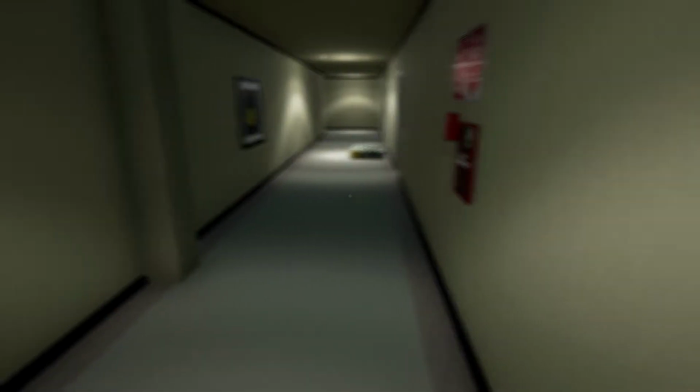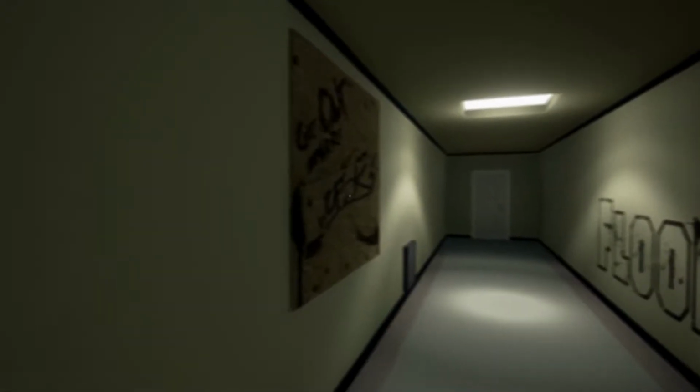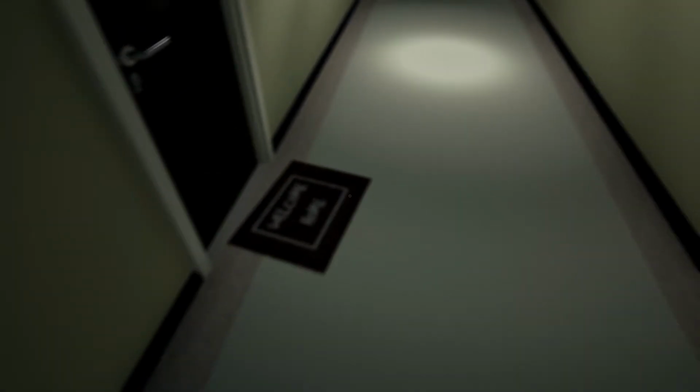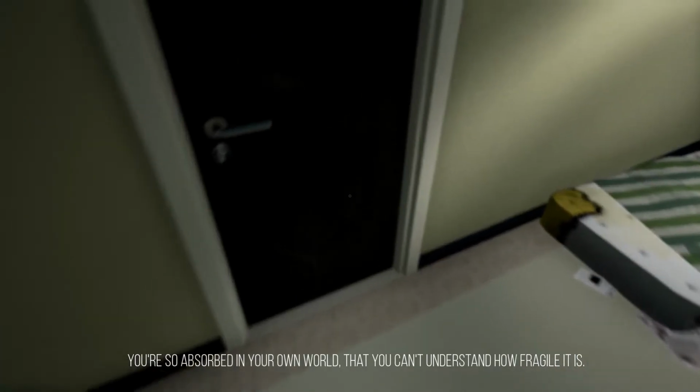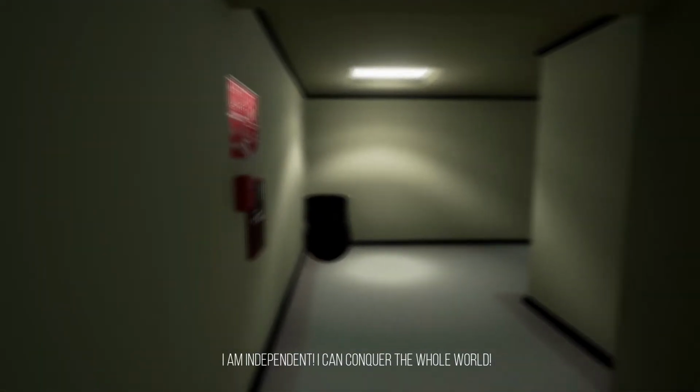Uh-huh. Still can't break that. What are ties doing here? Still on floor 13. You're so absorbed in your own world that you cannot understand how fragile it is. I am independent.